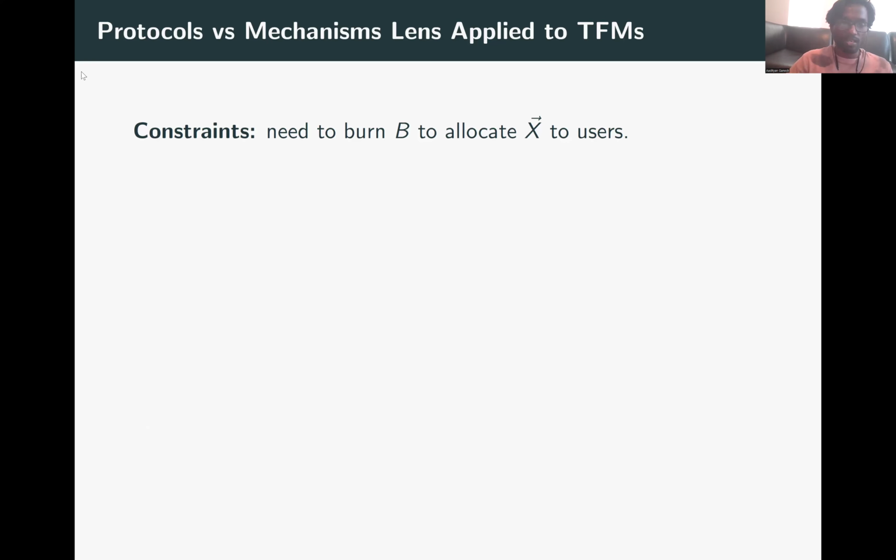So the TFM cannot really constrain the miner based on users' bids, but rather it just says, okay, look, if you want to allocate your users according to the probabilities X, which is X1, X2, and so on till Xn if there are n users, you will have to burn B in order to get this allocation for the users. So in some sense, indirectly, the TFM imposes the constraint X on the users because the only thing that users care about is how much allocation they get. And then it says, in order to get this allocation, you'll have to burn B. So the burn is the constraint that it directly imposes on the miner.